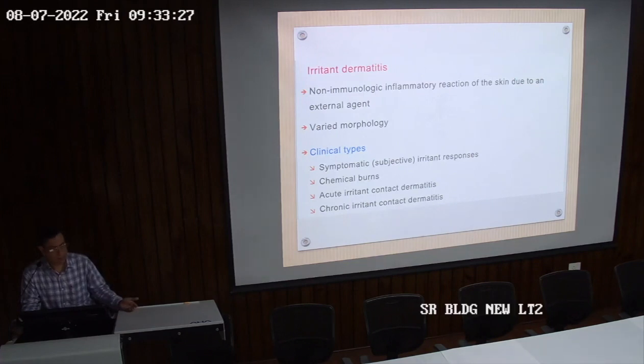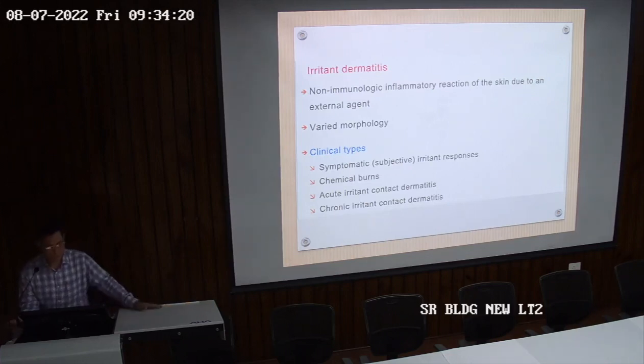Suppose there is an application of acid. Once you apply acid, there will be vesiculation and erythema, and this is what we call irritant contact dermatitis. Contact with the acid will lead to eczema, what we call irritant contact. There is no immunology involved in it. It is the direct effect of acid over the skin. So irritant CD is non-immunological. It is because of the acute effect of whatever application is done over the skin. So varied morphology is there according to the application type.